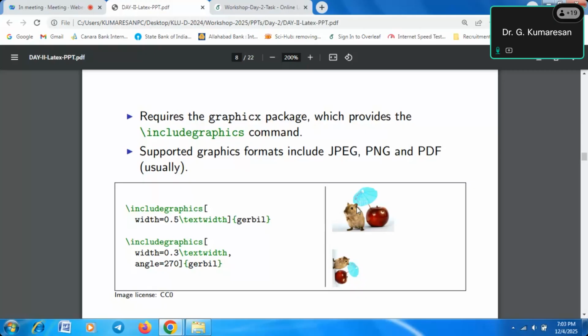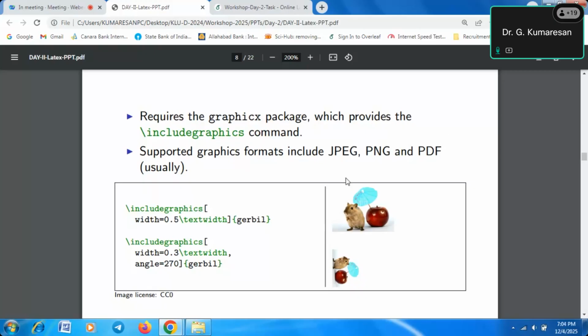For example, if you want to attend an IEEE conference, they will accept only PNG format, even if you are using a LaTeX template. That template is different; it will only accept PNG figures. If you upload PDF figures, we may not be able to upload our document to those sites. So there are some restrictions, and you must understand that, otherwise it will create many problems when uploading LaTeX documents to some sites. You have to get some awareness about those things.